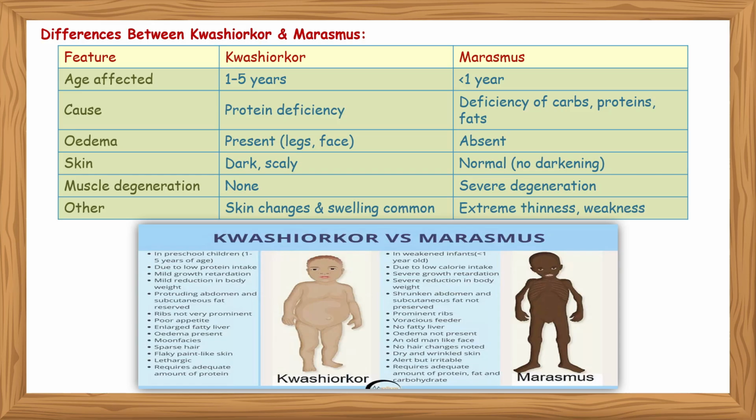Edema occurs when kwashiorkor is present, in the legs and face. In marasmus it is absent. In kwashiorkor the skin is dark and scaly; in marasmus it is normal, with no darkening. Muscle degeneration is none in case of kwashiorkor. In case of marasmus, severe degeneration occurs. Other skin changes and swelling are common in kwashiorkor. In marasmus it's extreme thinness and weakness. These are the differences between kwashiorkor and marasmus.